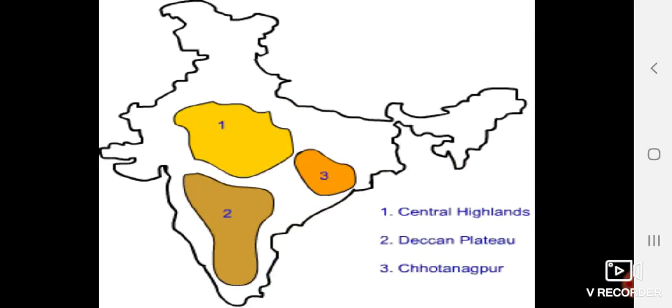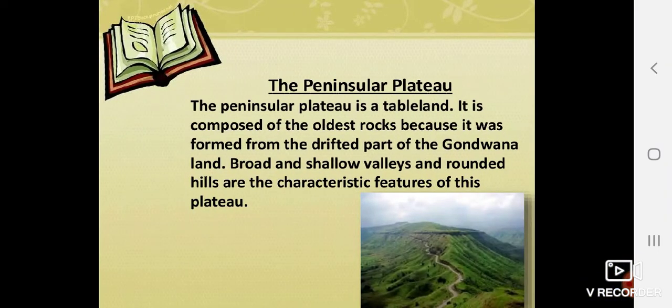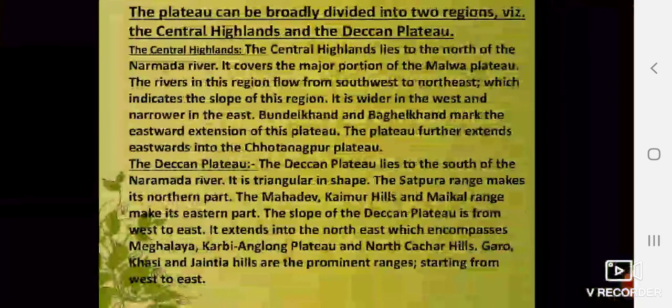You can see here in the map three parts of Peninsular Plateau: Central Highland, Deccan Plateau and Chota Nagpur Plateau. The Peninsula Plateau is a tableland. It is composed of oldest rock because it was formed from the drifted part of Gondwana land. You can see there are valleys and rounded hills. So rounded hills and valleys are the main characteristics of Peninsula Plateau.